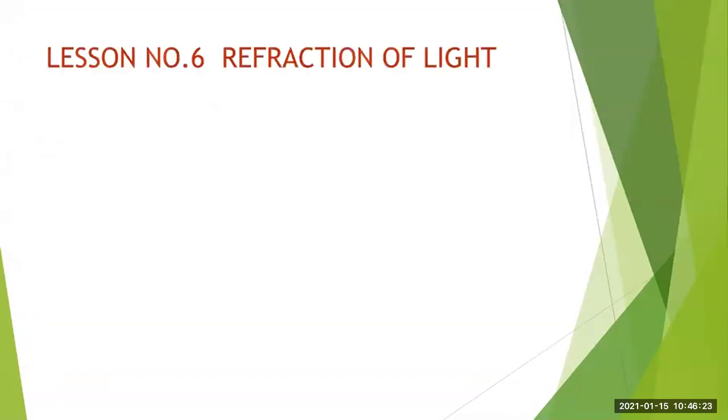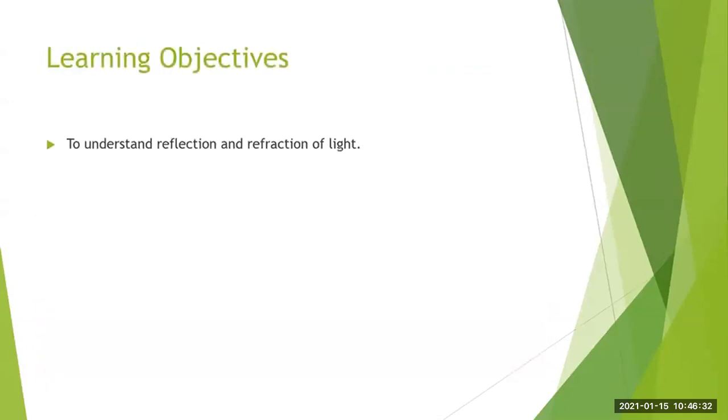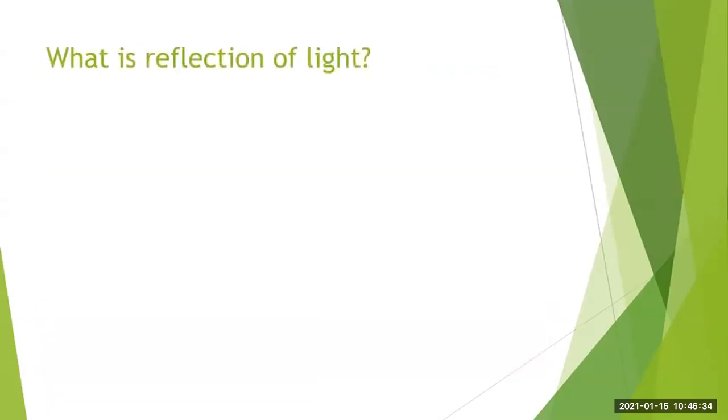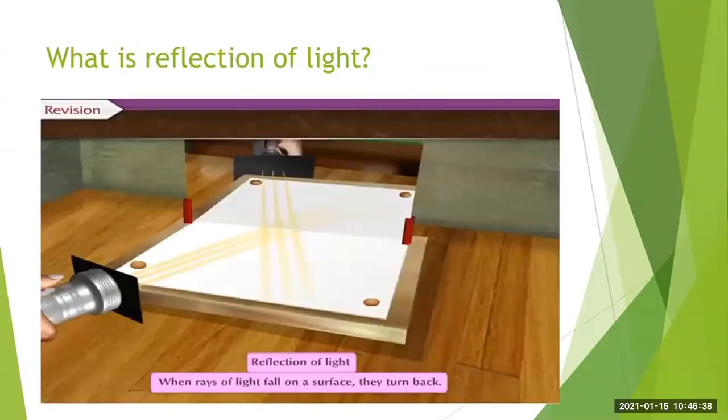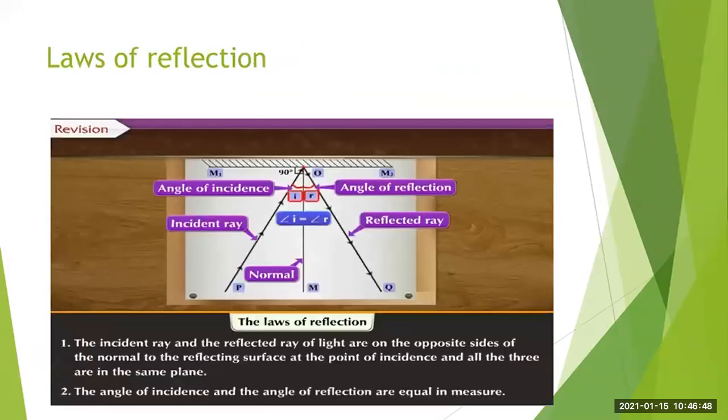Now, before starting the new topic, we will shortly revise what we have studied that day. Here we have seen what is reflection of light. When light rays fall on the surface, they turn back. That is reflection of light. Then we have studied the laws of reflection.